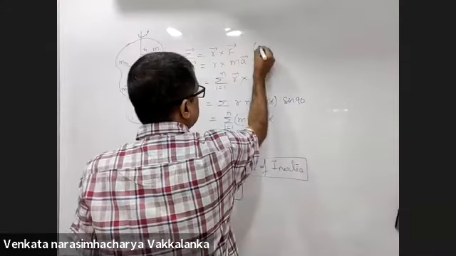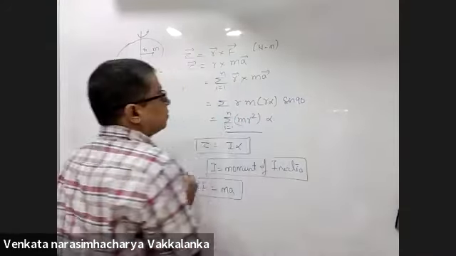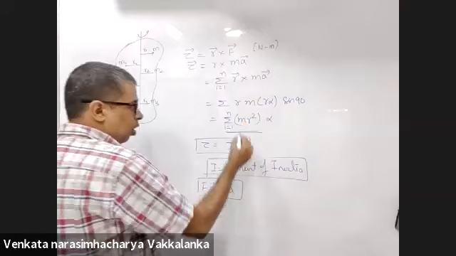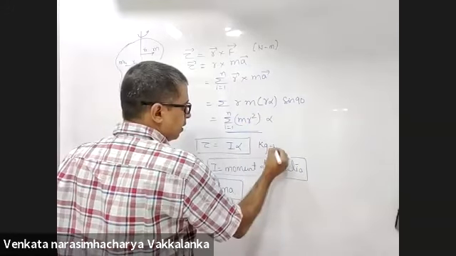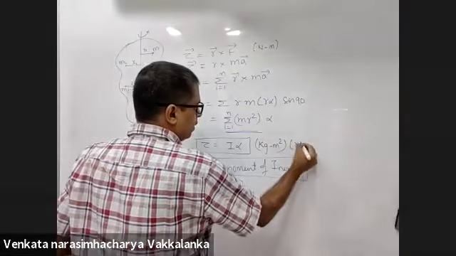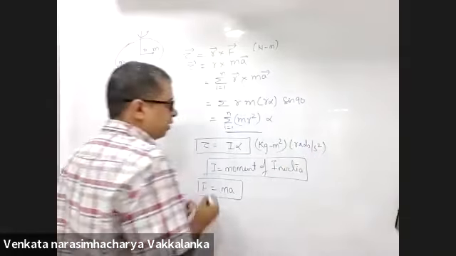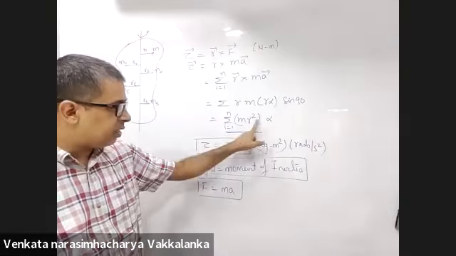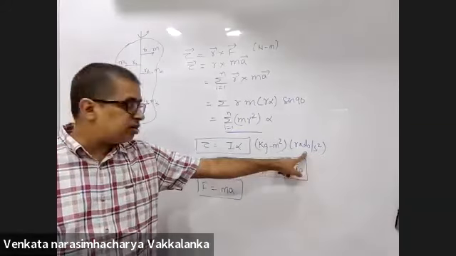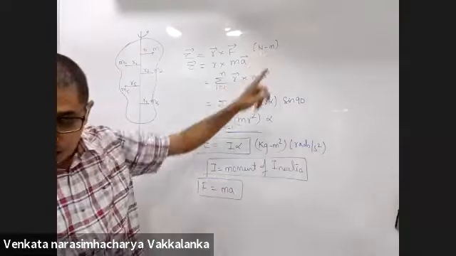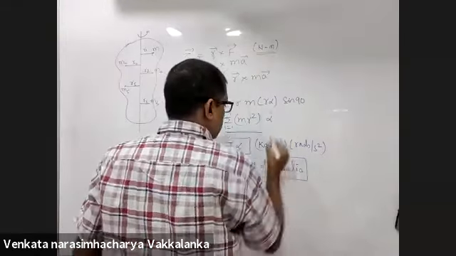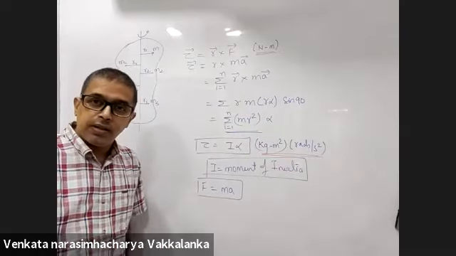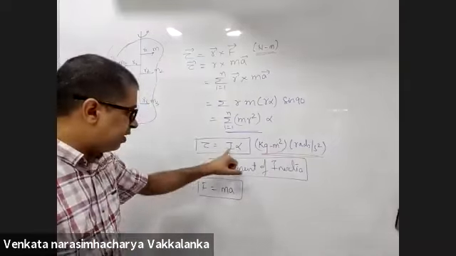Units of torque should be Newton meter. Units of torque are Newton meter or kg meter square into radians per second square. Kg meter square is the unit of moment of inertia. Alpha is radians per second square. So either these units or these units are applicable for torque. Both of them will be the same if you calculate the dimensions. Right?